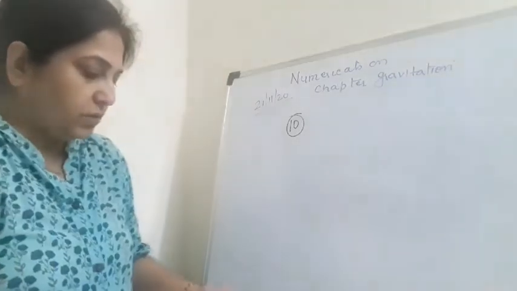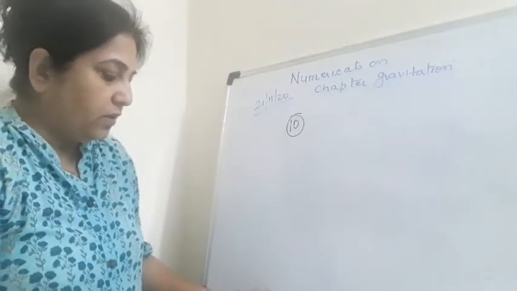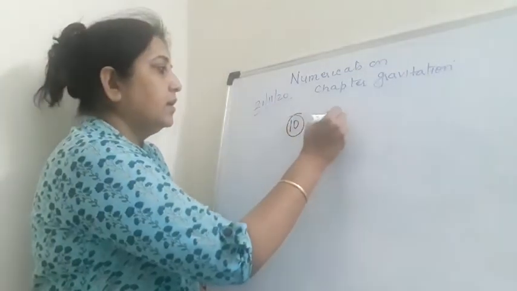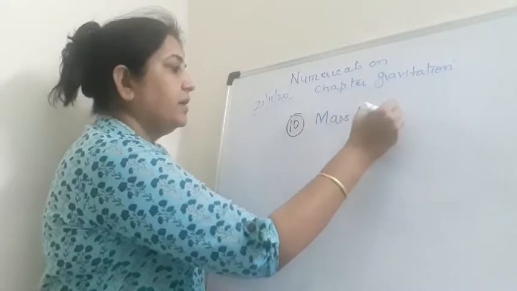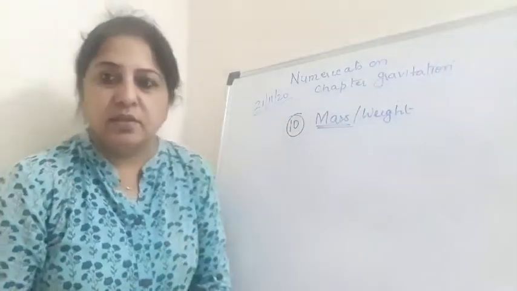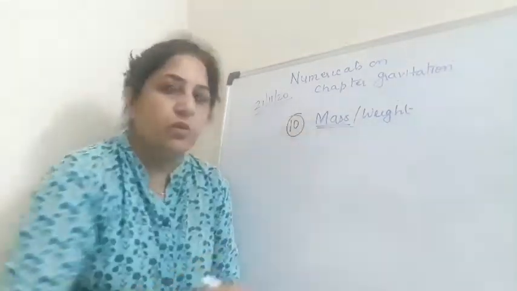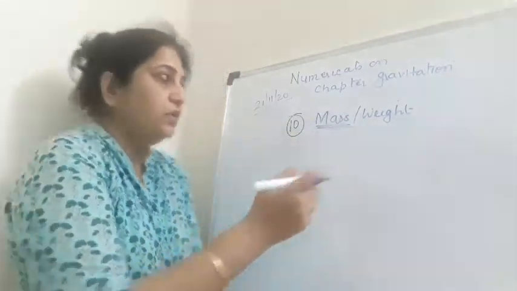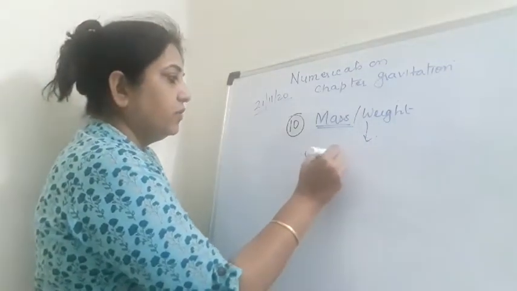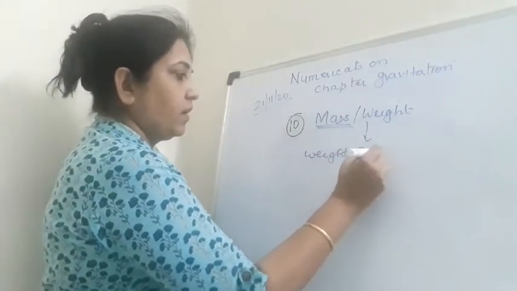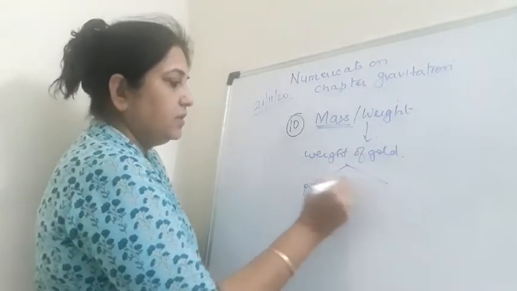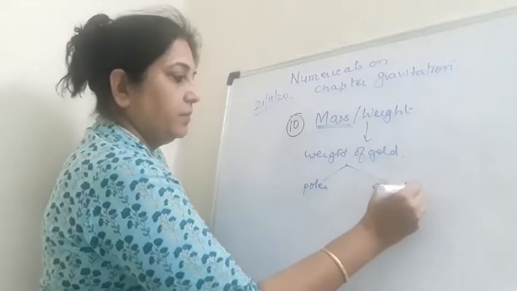So the answer to this question lies on the topic mass and weight. You all know that mass and weight, right? The mass of any object always remains constant. This I have explained to you. This is a constant quantity. But here in this question we are talking about weight, right? Now weight of gold in two places. Where? At the poles and at the equator, right?